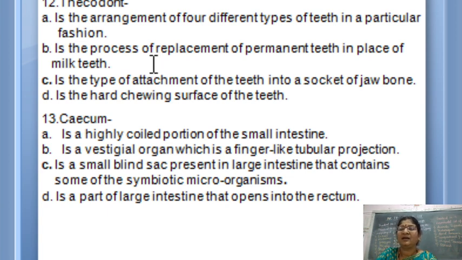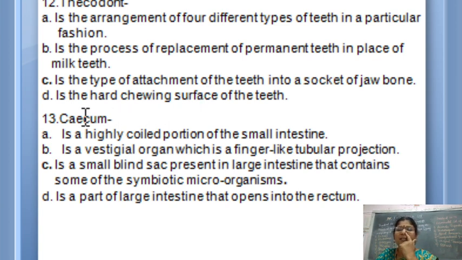Fine. So here the milk teeth are replaced by the permanent teeth in human beings because we develop 2 sets of teeth. Now it is a type of attachment of teeth into a bony socket of a jawbone. This is your answer. Fine. So C1 is the answer.